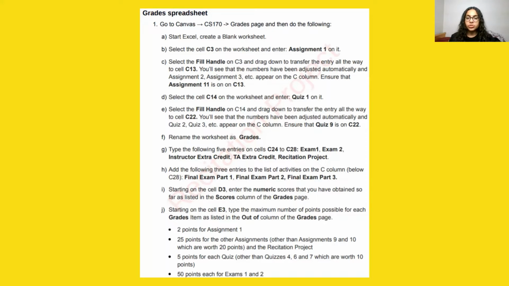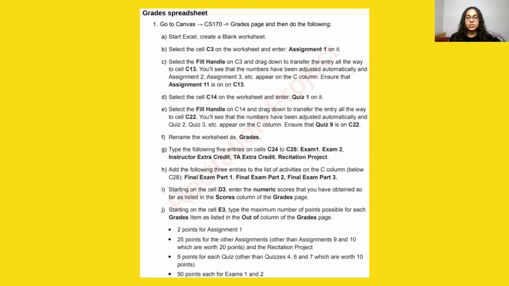Then you add the following 3 entries to the list of activities on the C column, that is below C28: final exam part 1, final exam part 2, final exam part 3. Starting on the cell D3, enter the numeric scores that you have obtained so far as listed in the scores column of the grades page. Starting on the cell E3, type the maximum number of points possible for each grades item as listed in the out of column of the grades page.